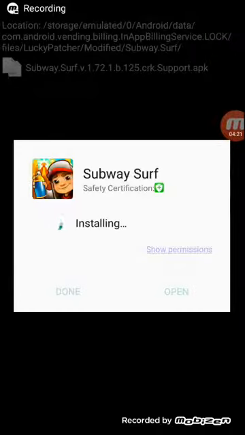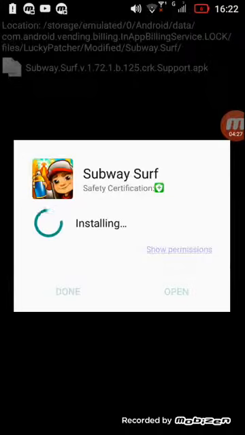So here we are installing Subway Surfers, and it's installing. We have to wait a bit, and this is legit, guys.